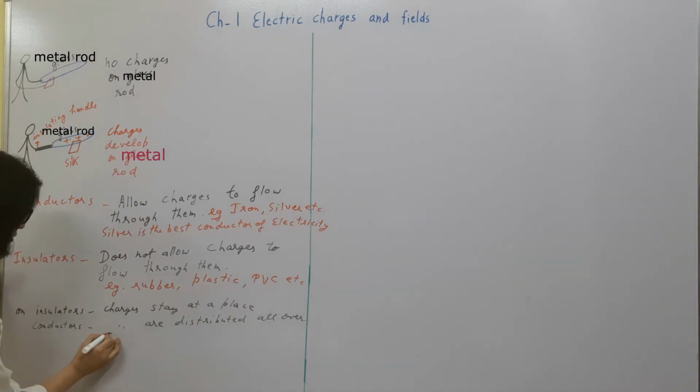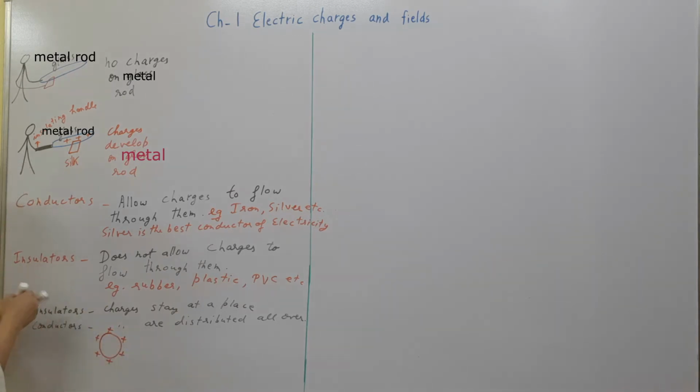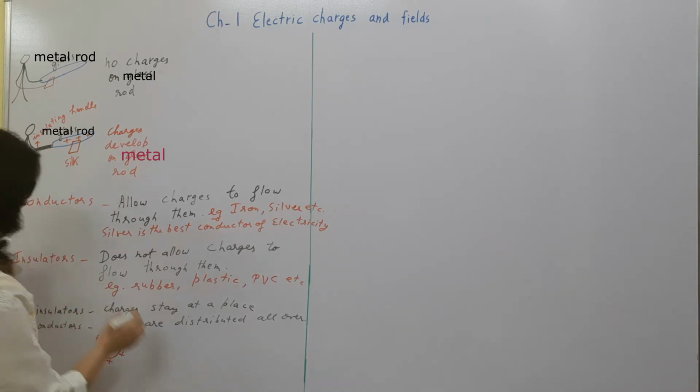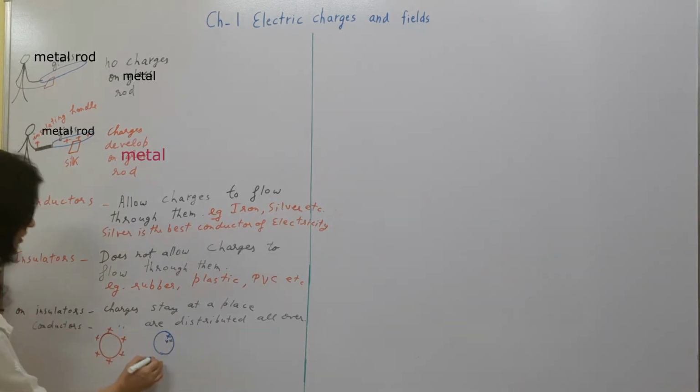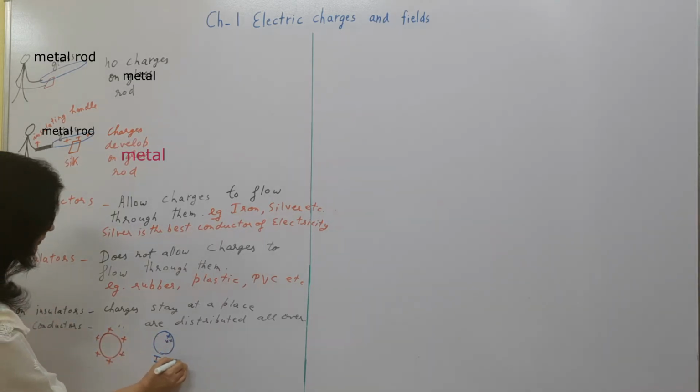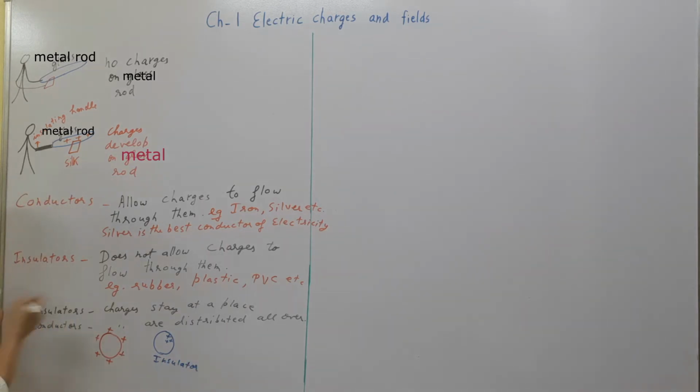So if we are talking about a conductor, if we provide charge, it gets distributed. But if we are talking about an insulator, if we provide charge, it stays at a place. So this is your insulator and this is your conductor. Right? Hope this difference is clear.